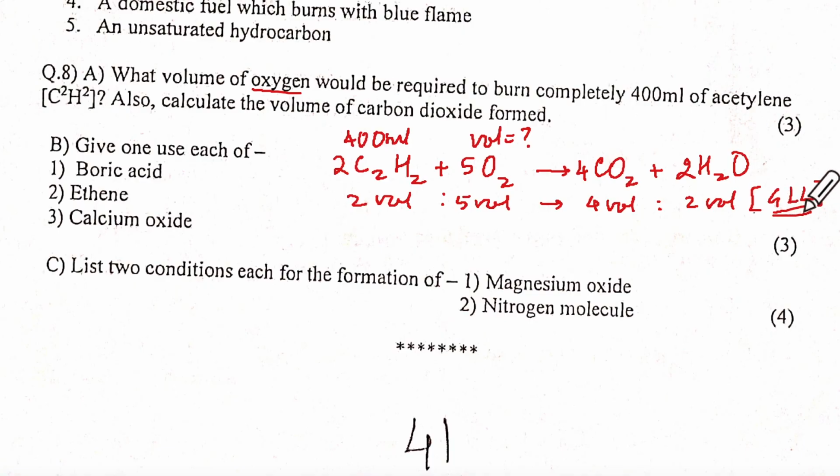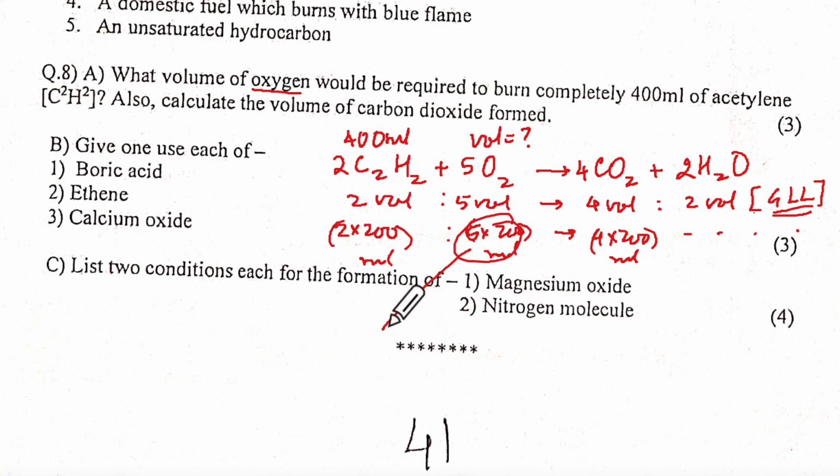Please spell this out in the exam, okay? 2 volumes are 400, so 2 into 200 ml is to 5 into 200 ml gives 4 into 200 ml. Now here you will write the answer statement. We are only discussing what will be the volume of oxygen required. 5 into 200 means 1000 ml or 1 liter.